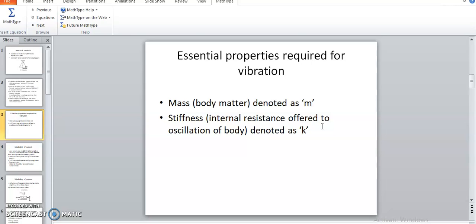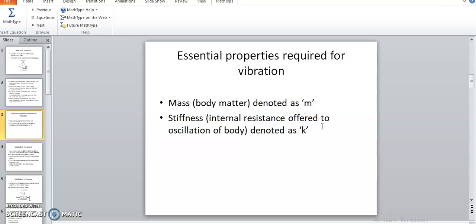If any one property is absent, then vibration is not possible in that particular system or body. Mass is nothing but the body matter, and stiffness is the internal resistance offered to the deflection of the body due to the external excitation force.